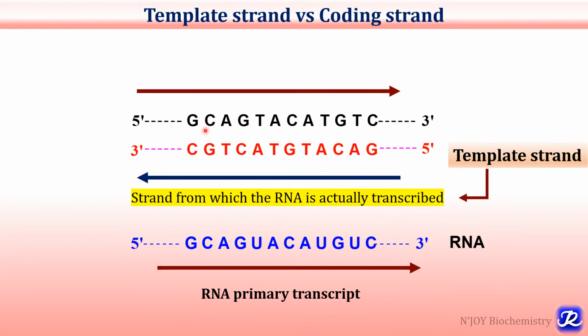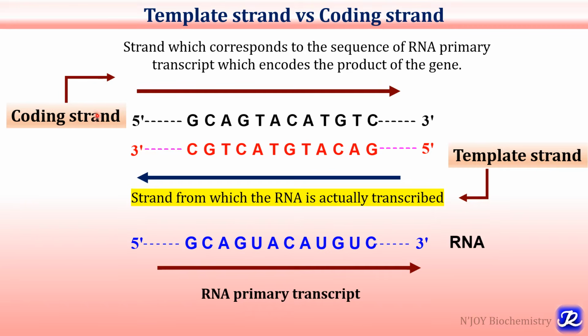So if you observe the base sequences, they are complementary to this lower strand, and this strand is called the template strand. Now the upper strand is called the coding strand. It is the strand which corresponds to the sequence of RNA primary transcript which encodes the product of the gene. So if you observe the base sequences, they are exactly similar to the base sequences of the coding strand. Only difference is that in place of T, U is present in the RNA. So in the coding strand, the base sequence is similar to the RNA primary transcript, while the sequence of template strand is complementary to the RNA primary transcript.